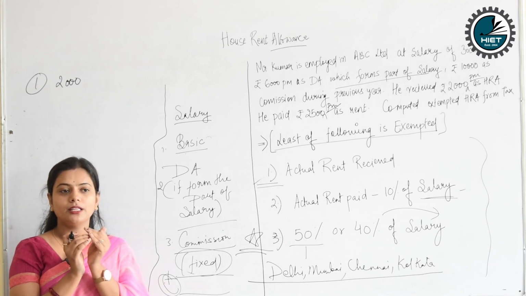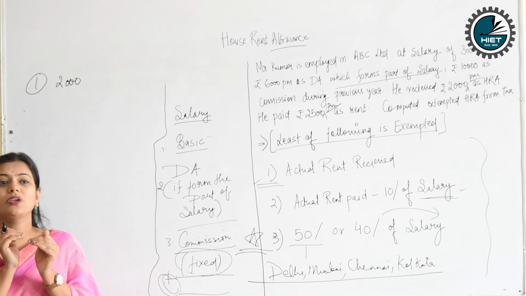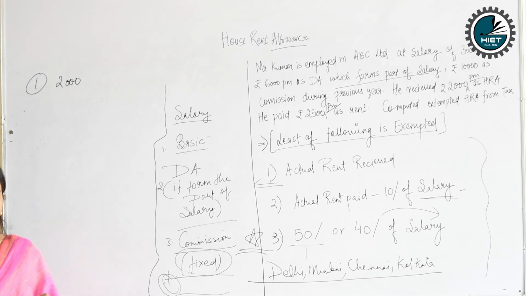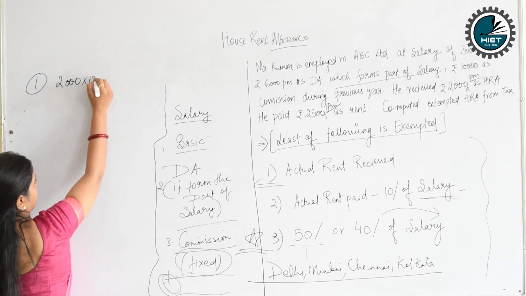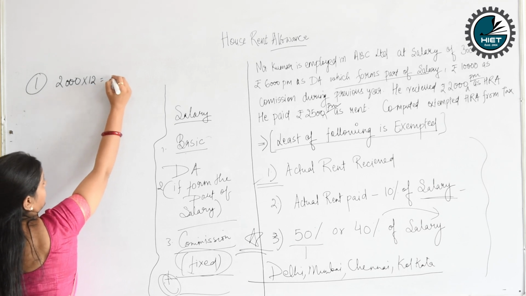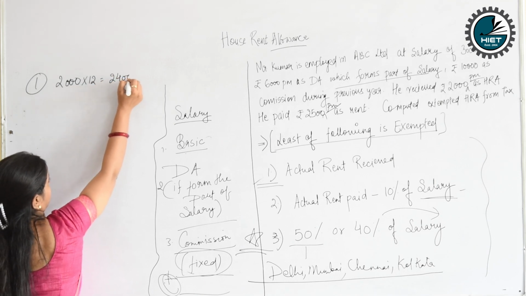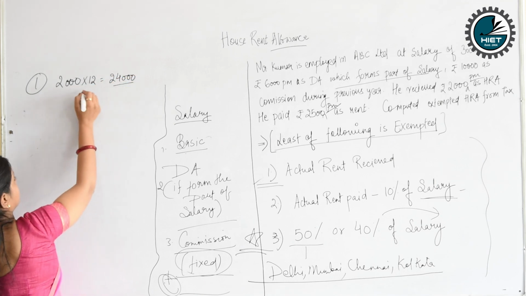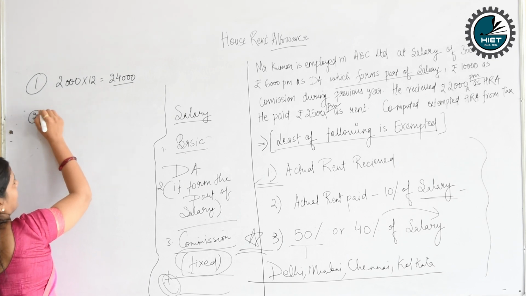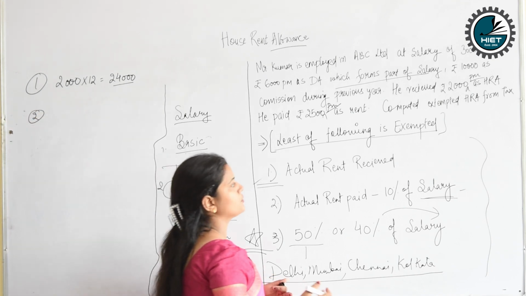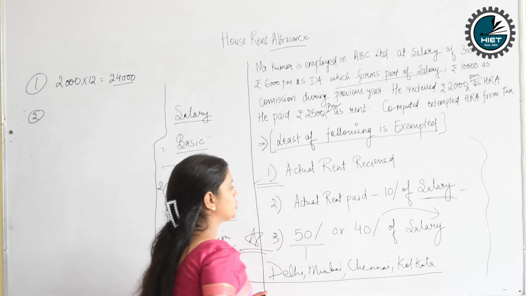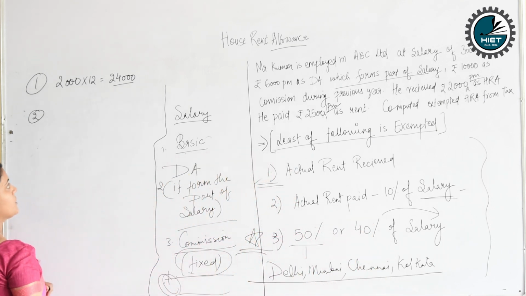No, it's just for a month. When we calculate income tax, we calculate for the whole year. The income will be calculated for the whole year. So the HRA we will consider is 2,000 into 12, which is 24,000. I multiplied by 12 because one year has 12 months. Every month he gets 2,000. Now next, actual rent paid minus 10% of the salary.